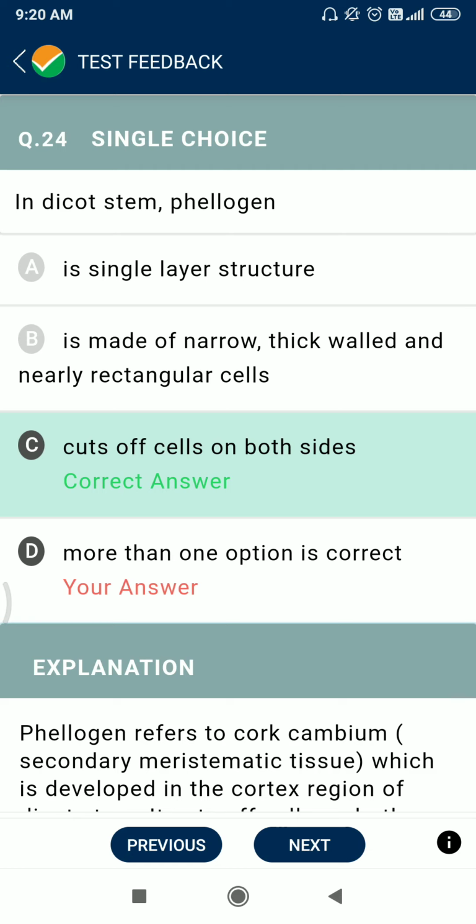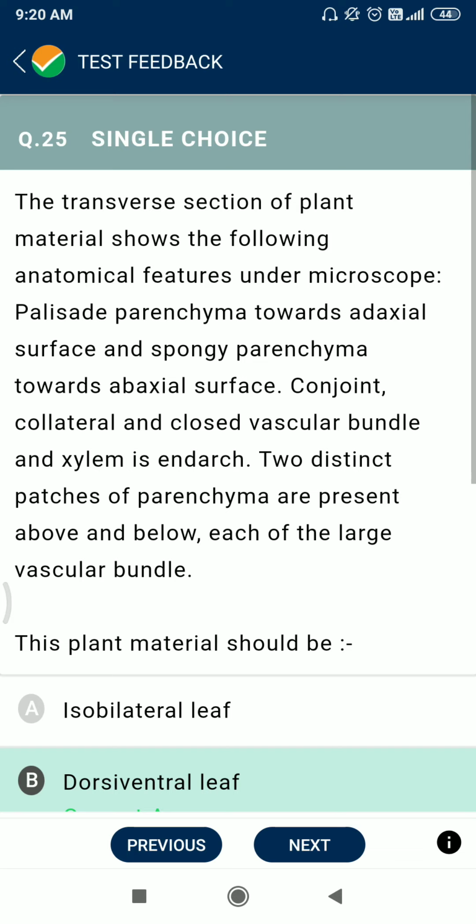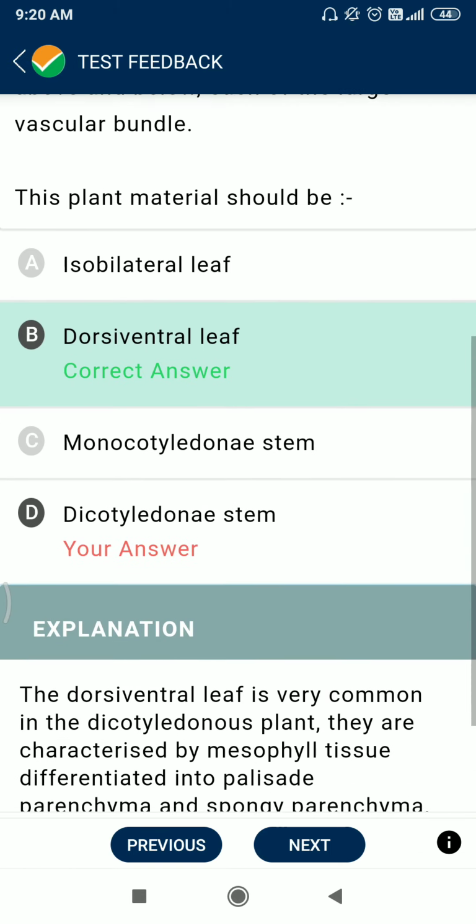Question number 24. In a dicot stem, phloem is of option C, cuts off cells on both sides. Question number 25. The transverse section of plant material shows the following anatomical features under the microscope: palisade parenchyma towards the adaxial surface and spongy parenchyma towards the abaxial surface, conjoint collateral and closed vascular bundles, and xylem is enlarged. Two distinct patches of parenchyma are present above and below each of the large vascular bundles. This appears in a dorsiventral leaf.